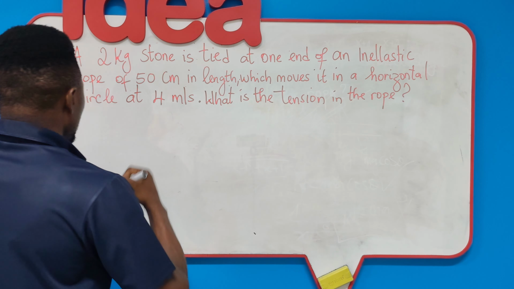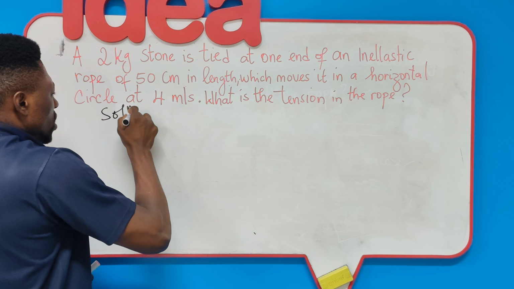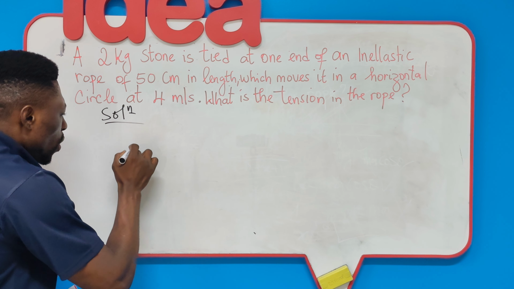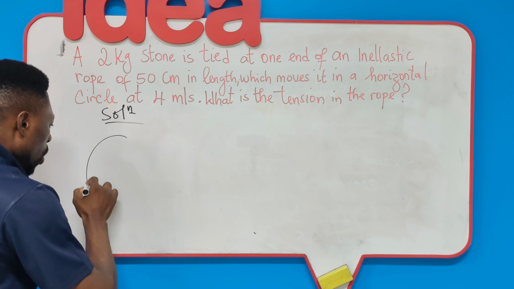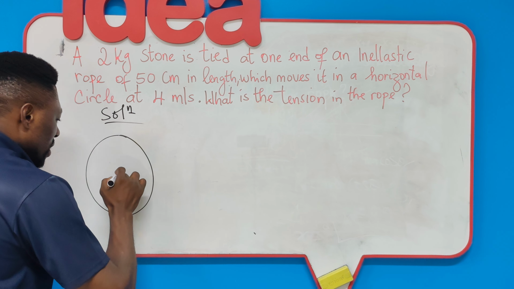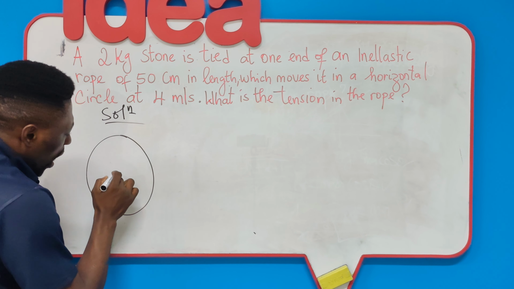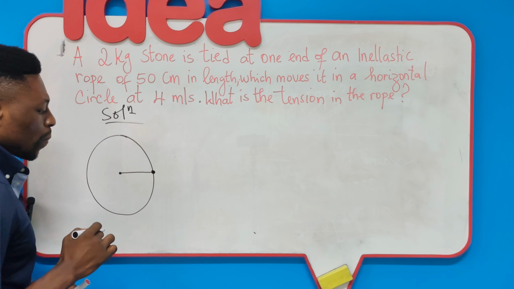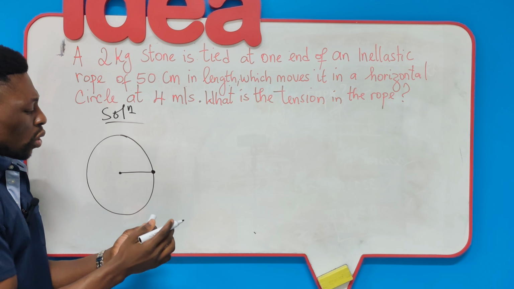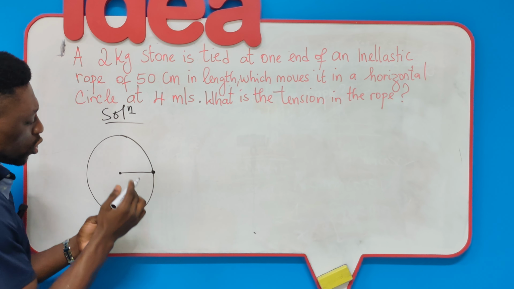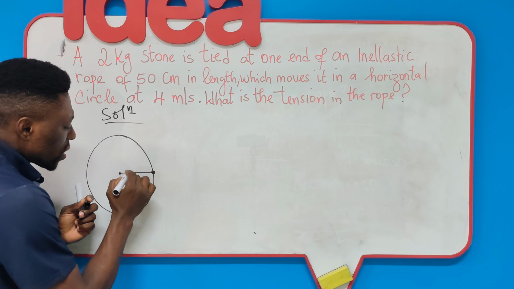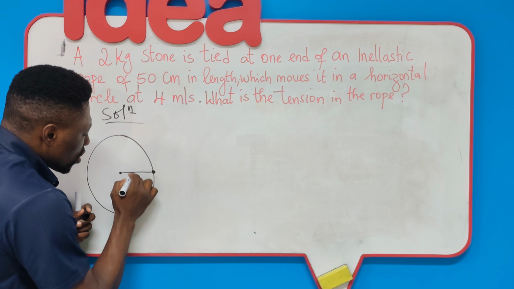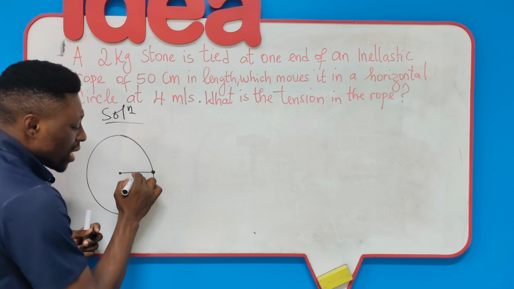Follow me, dear friends. Solution. Let's start by sketching what's happening here. We will have something undergoing a circular motion. Now consider this to be the rope, and this is our stone at one end of the rope. If you do a quick representation of forces here, you will notice that the one force acting in this rope is the tension, and in which direction?